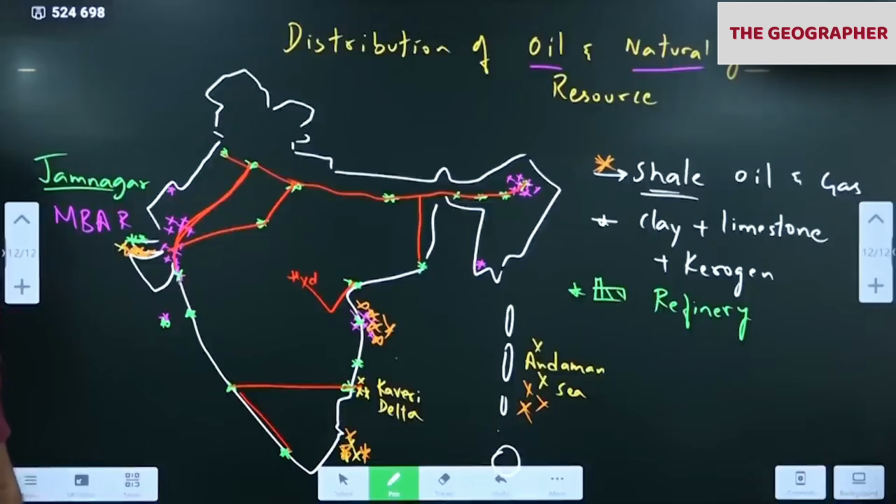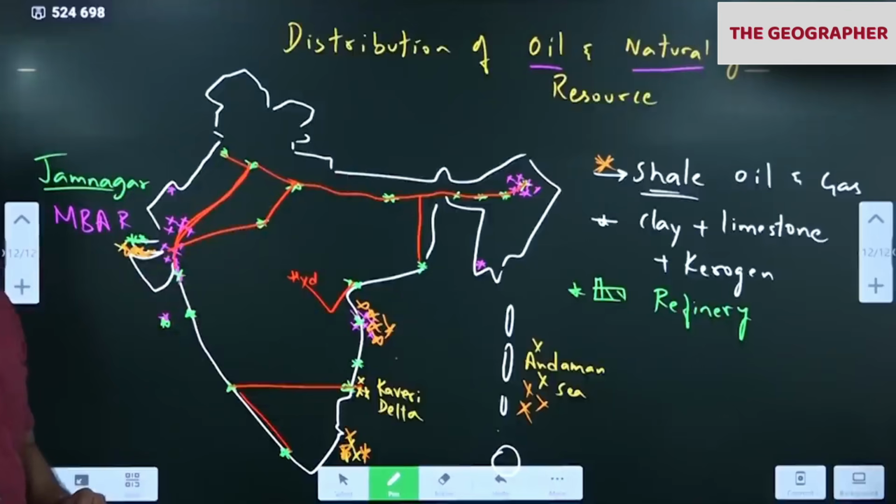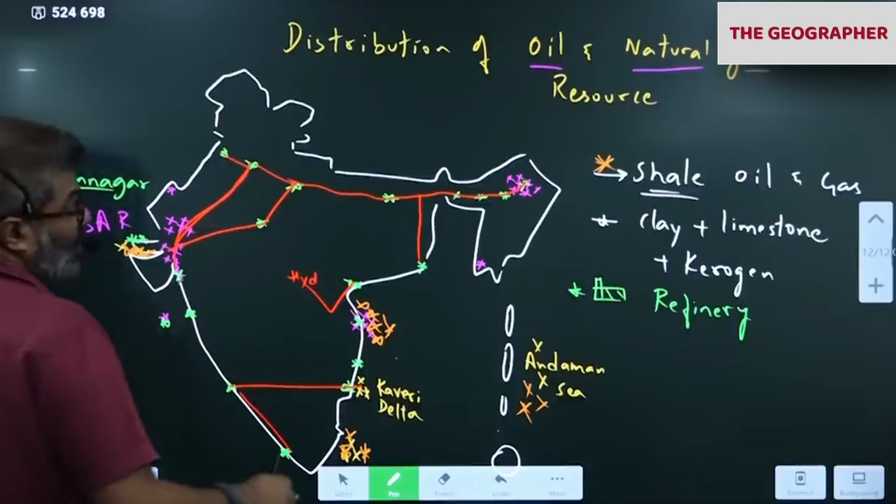Okay. So please remember oil well, gas well. This is very important. Distribution of oil and gas. Next topic, we'll come back to the sedimentary rocks now.